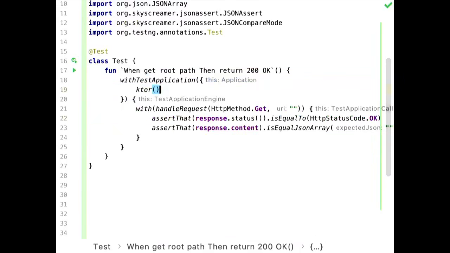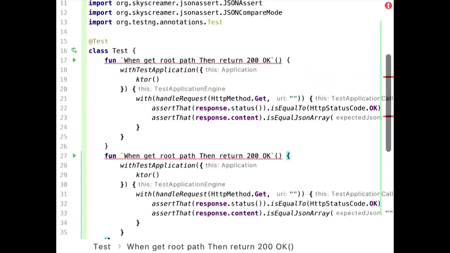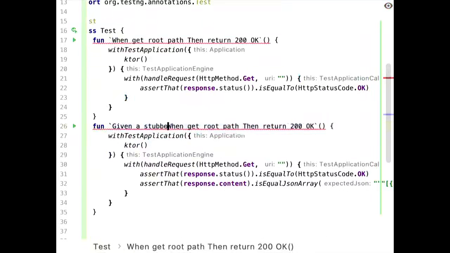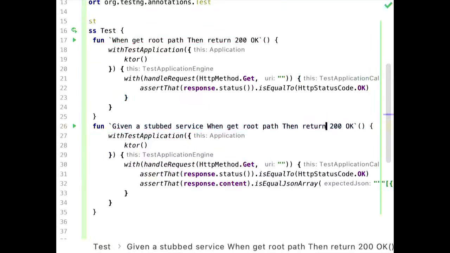So we're going to change that, but first I'd like to split those tests. So given a stub service, when get root path, then return proper JSON, whatever. Remember here I passed in an instance of Kodein, but I immediately used a default argument.